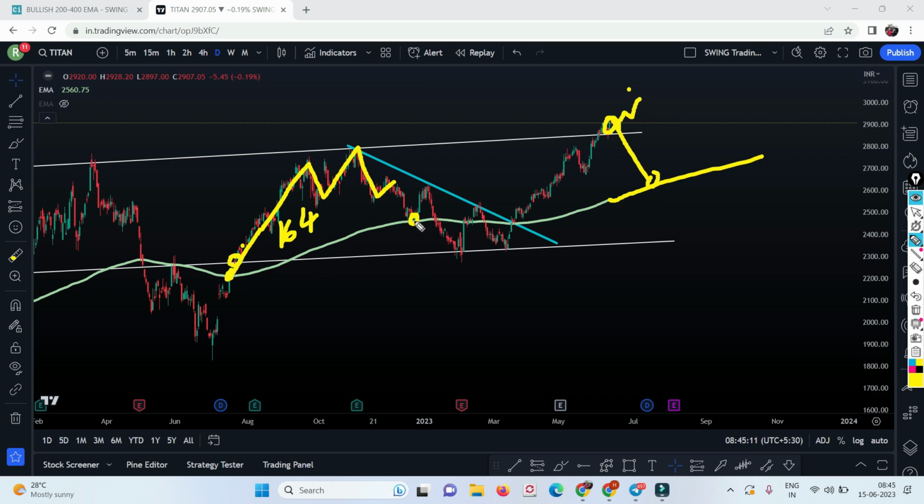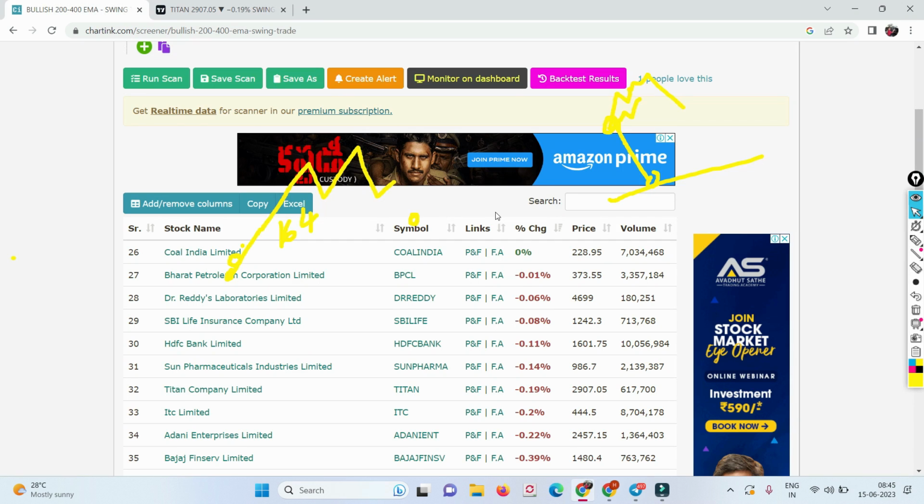Check it here, one time, second time, again it went up. Who knows, it can go up also, and then it might take the retracement to the 200 moving average, but I might be wrong. I'm not giving you any sort of prediction tricks, I'm just giving you content wherein you can go by the data. So now the actual video starts, guys.